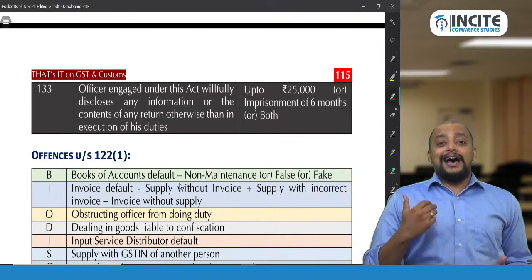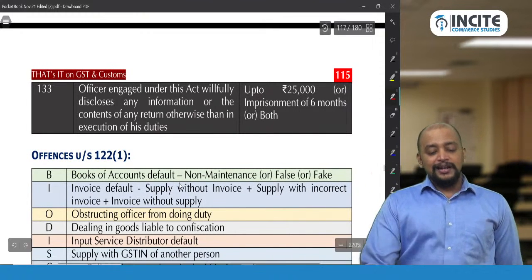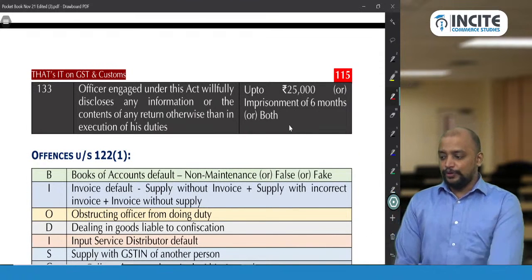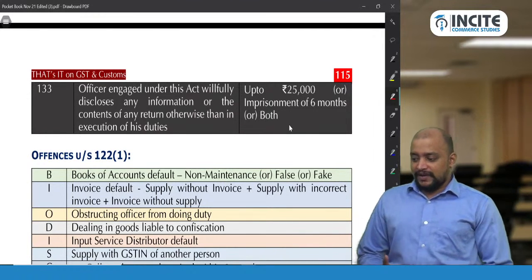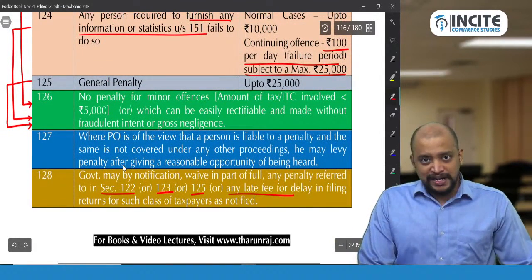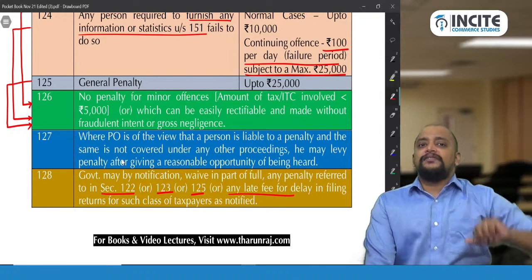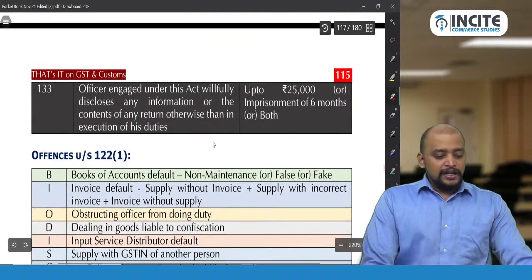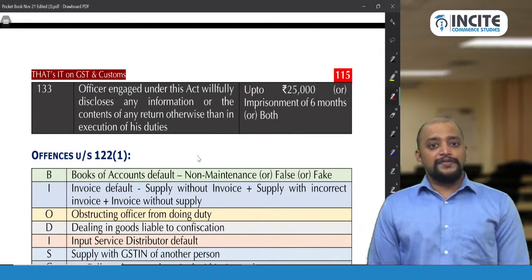So that person who is an officer discloses some information, then the penalty will be up to 25,000 rupees or imprisonment of 6 months or both. Understood? Clear? In case of section 127, can the general penalty under 125 apply, sir? Depends. If there is any specific case, like 122 is covered, 122(1) will come. If that is not there, then 125 will come. So 133 is on the officer. The penalty will be up to 25,000 rupees or imprisonment of 6 months or both.